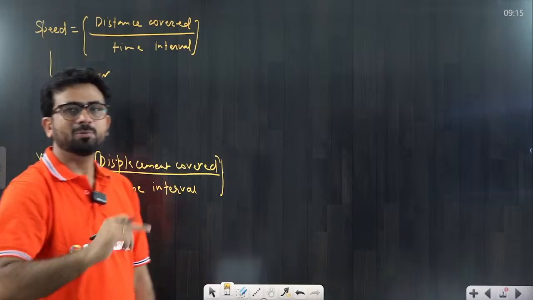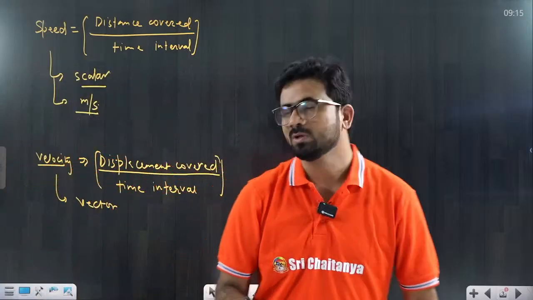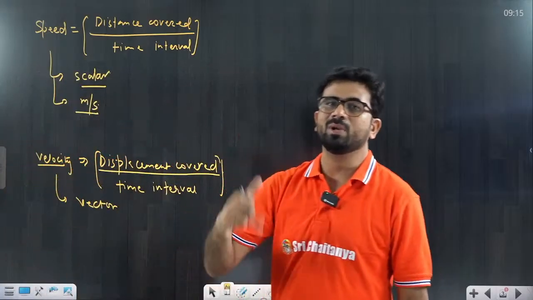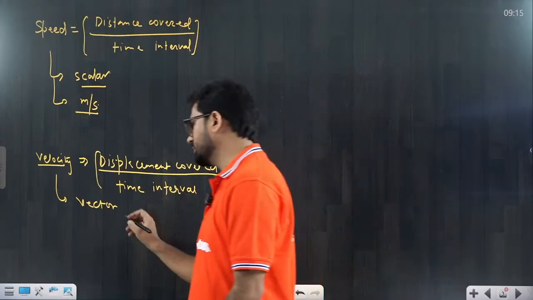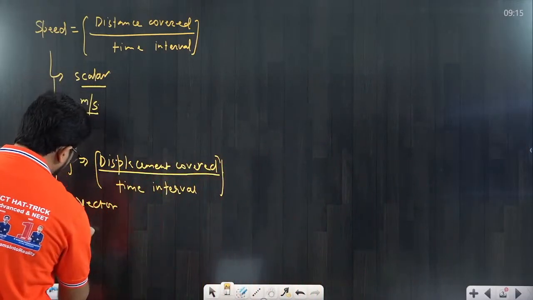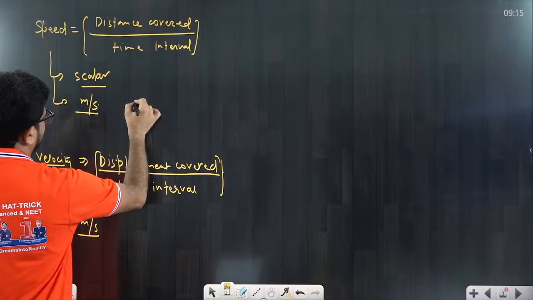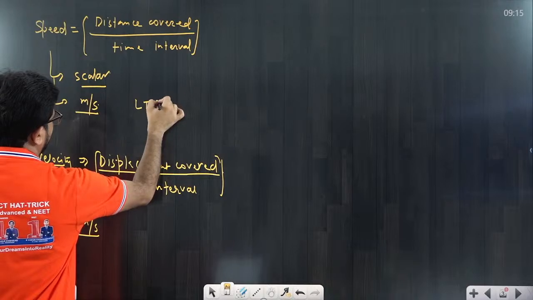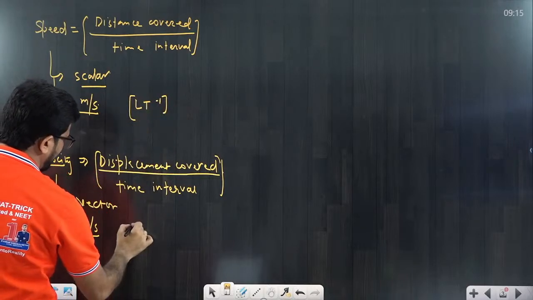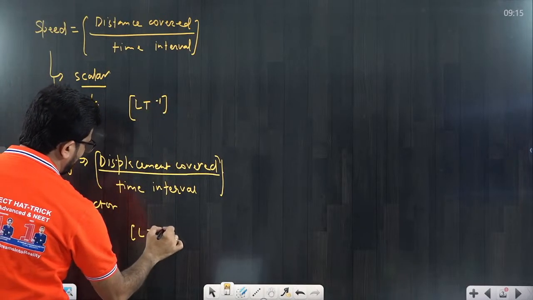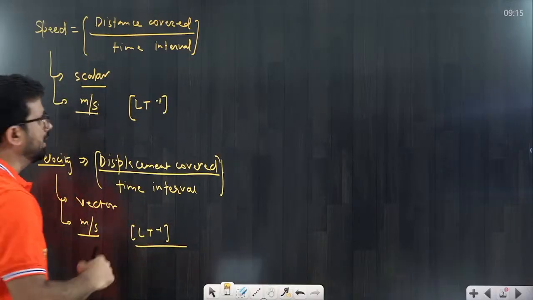Displacement can be positive, negative, or zero. Similarly, velocity can be positive, negative, or zero. So it is all possible. It is a vector quantity, and its SI unit is also meter per second. If you are writing the dimension, you can say it is LT minus 1. Similarly, here also the dimension is LT minus 1. It's a simple thing. Now come to the next point.